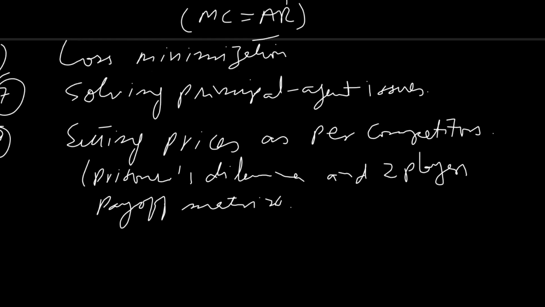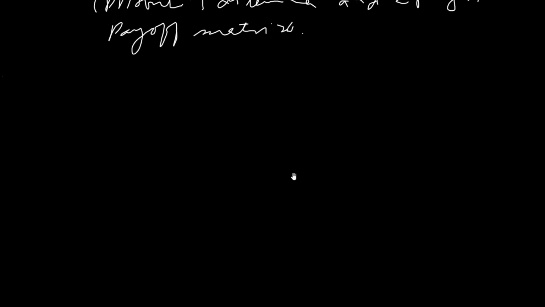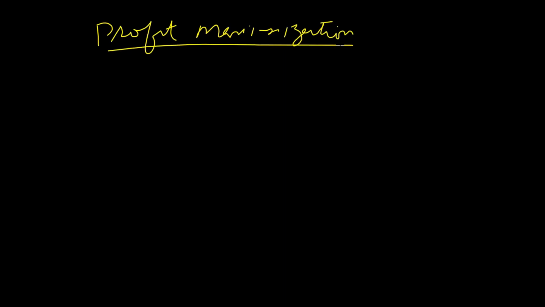And now we can make a graph for each objective. First of all, we can start with profit maximization. Profit is maximized when marginal cost is equal to marginal revenue. And now we can make a graph to show this objective.